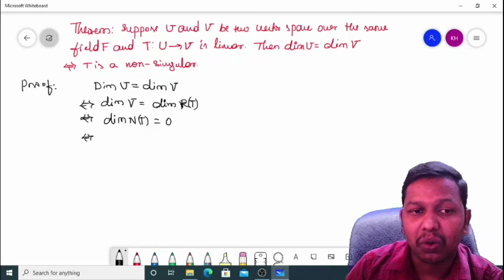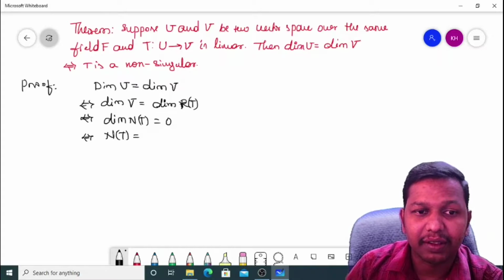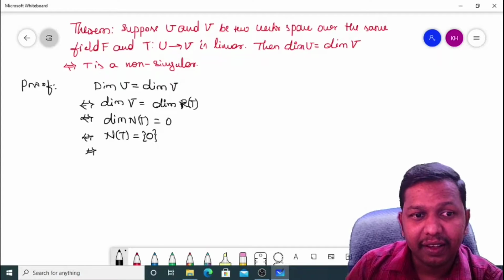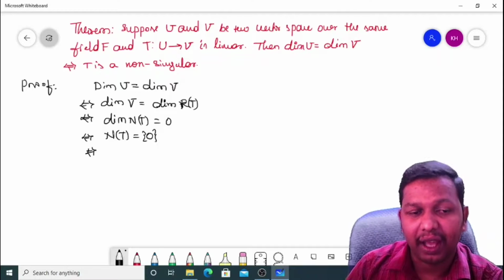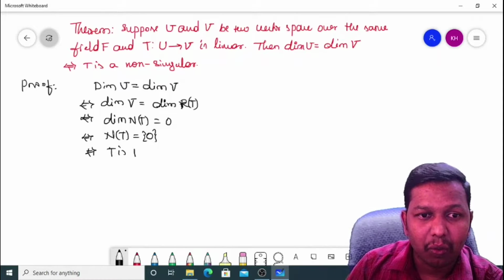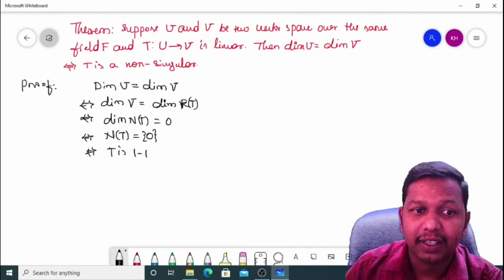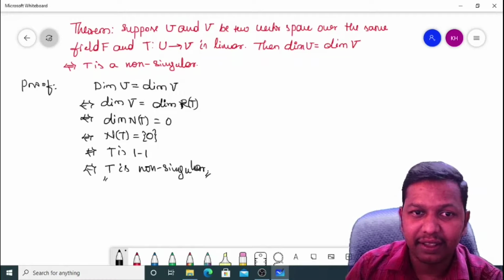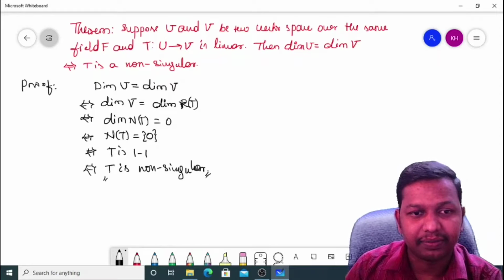This holds only if null space of T is the singleton 0. This holds only if T is 1-1. T is 1-1 if and only if T is non-singular. This completes the theorem.